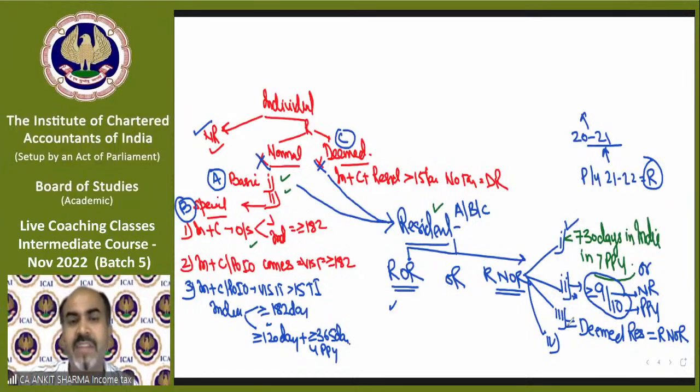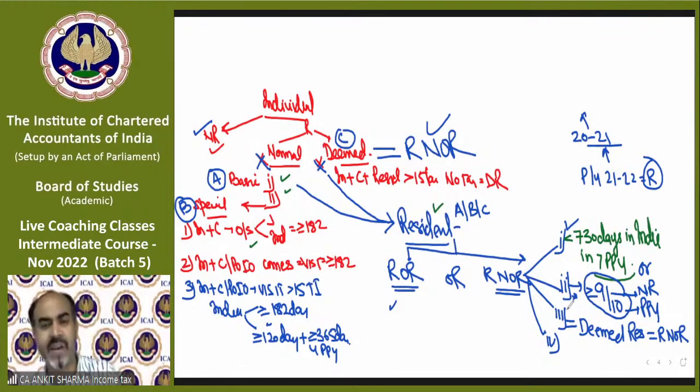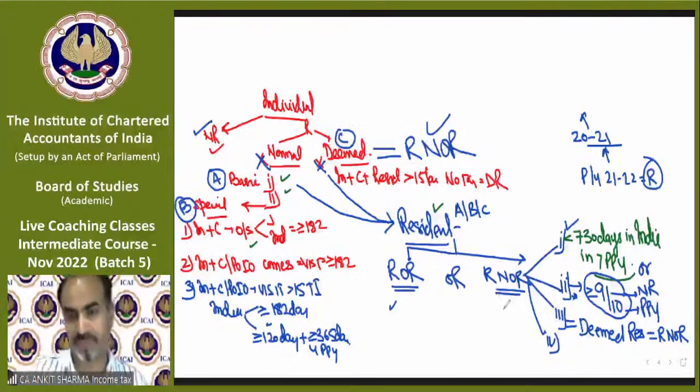We technically can understand this condition only over here. If you are a deemed resident, that answer will be resident and not ordinary resident. You do not need to check anything over here. You can directly answer that that person will be treated as a resident and not ordinary resident. That's a fixed rule, a universal rule. Done. So we are only left with condition number 4.